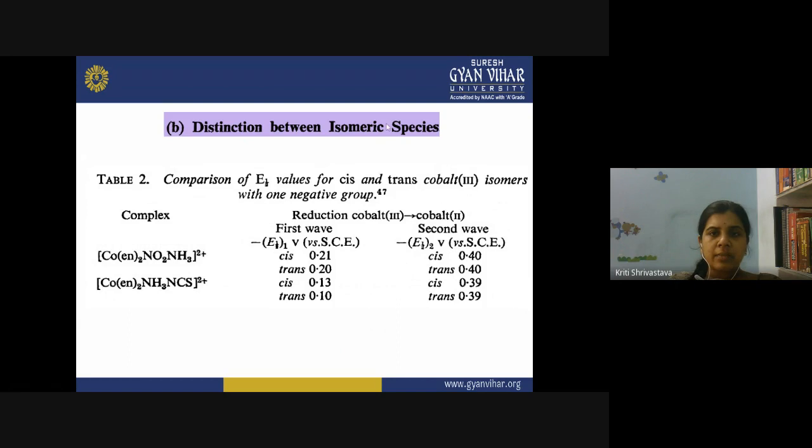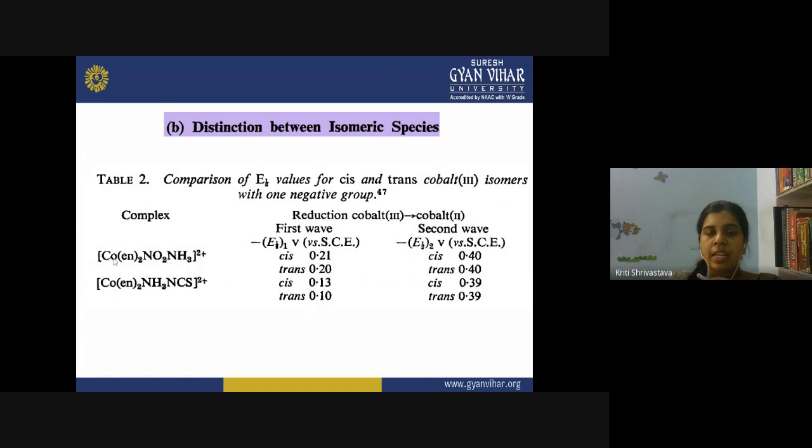Here you can see the comparison of E half values for cis and trans cobalt 3 isomers with one negative group. In the earlier case, in table 1, we have seen the complexes, cis and trans isomers, when we have two negative groups, but here we have only one negative group. So the difference of the E half value between the cis and trans isomer is not that significant here, because with only one negative group present, it cannot produce the dielectric effect of that much amount.